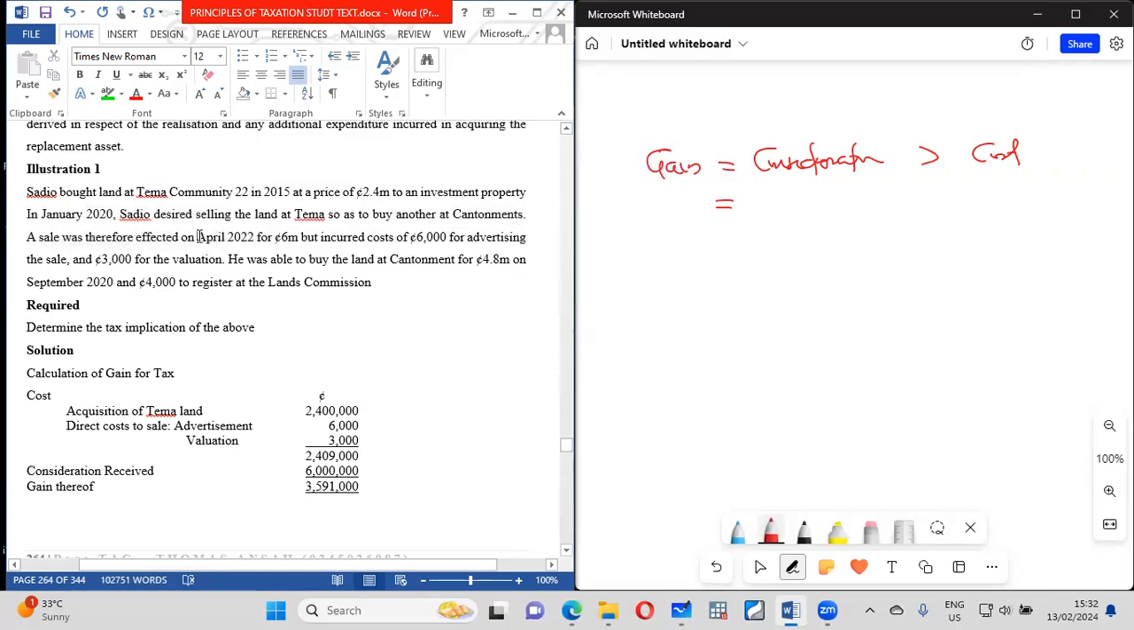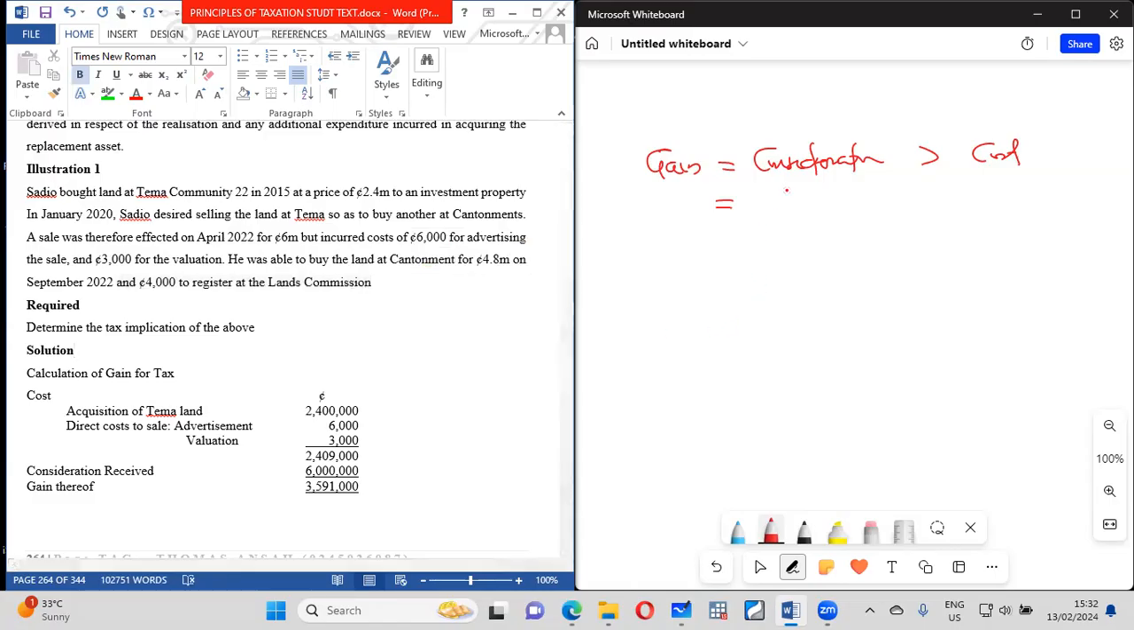So this was the day the realization happened, for 6 million. So that is how much he's selling it for. But he incurs some cost, which is 6,000 for advertisements and 3,000 for valuation. So he says that he was able to buy another land at Cantonment in September. Okay, so let's make this one 2022. He was able to buy in 2022 and registered the land at the Lands Commission.